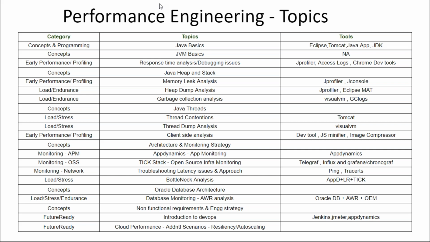And when it comes to monitoring, it is AppDynamics or Dynatrace. When it comes to profiling, it is more of a JProfiler, or you use Chrome developer tools for client-side profiling. So there are categories of tools. I would say, 4 categories.